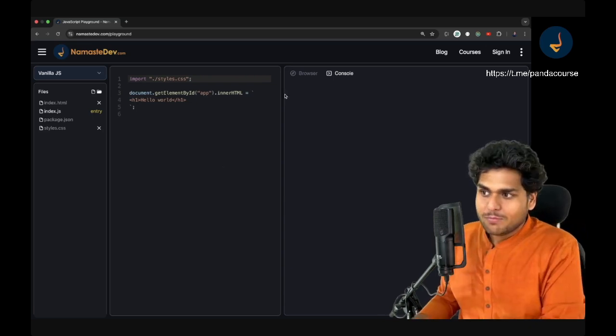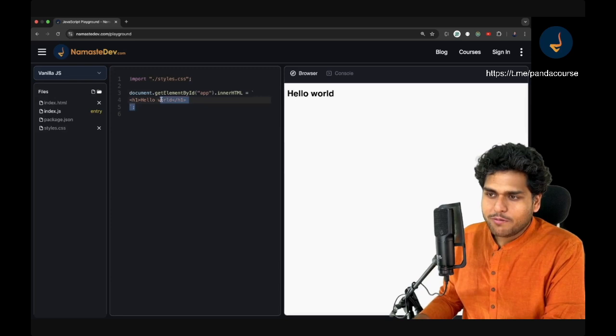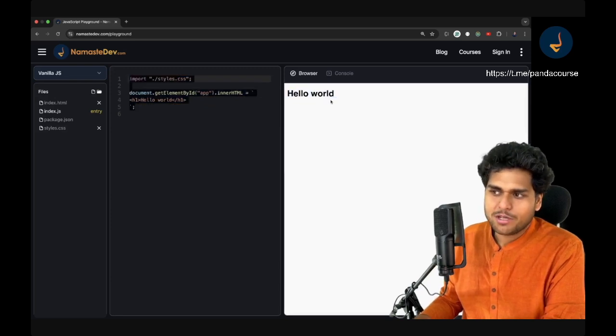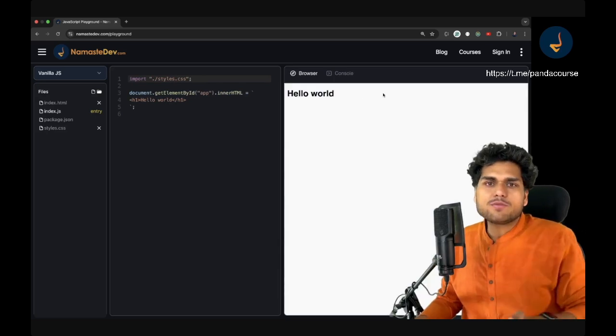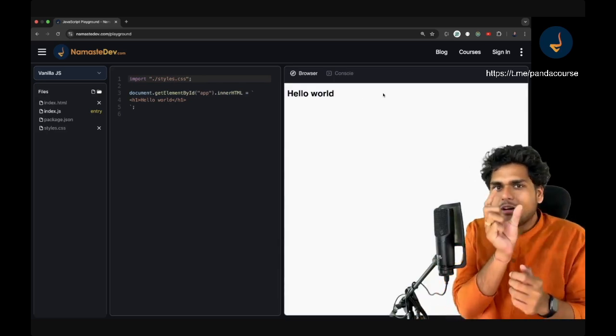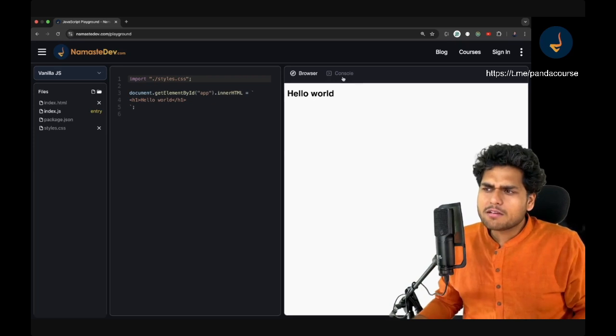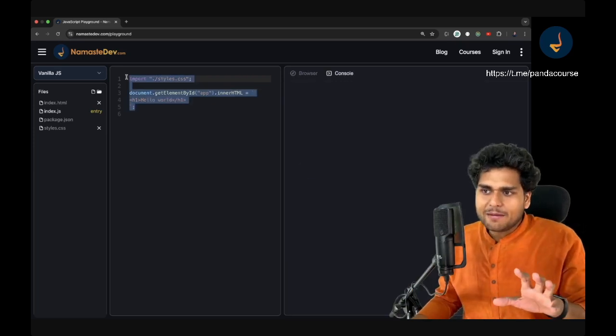So this playground has a browser. Whatever code you write on the left hand side, you can see the real output over here. And here is a console. Right now in this tutorial, we are not concerned about the browser, because we are not building anything on the website, like buttons and those kinds of stuff. We are just writing JavaScript. We will write some piece of code on the left hand side.